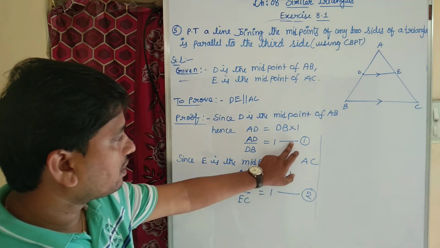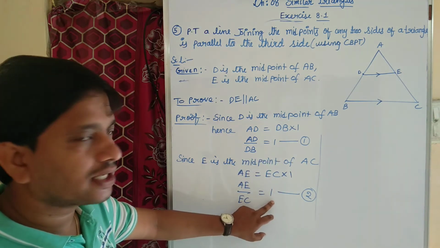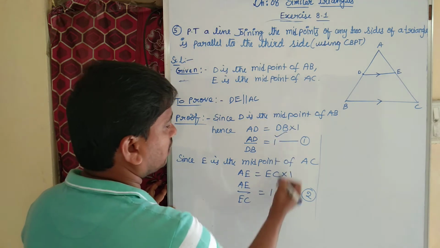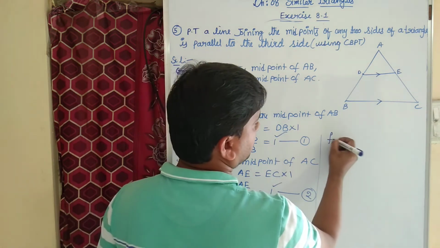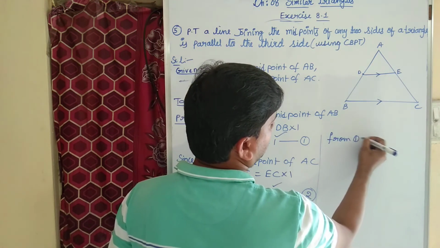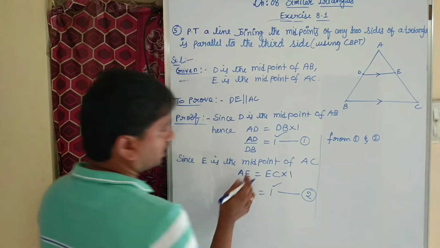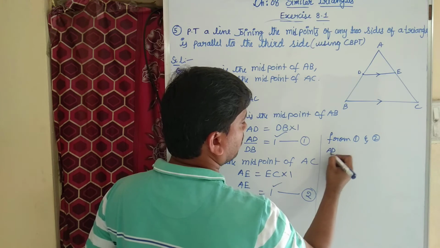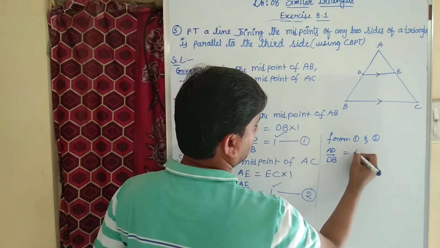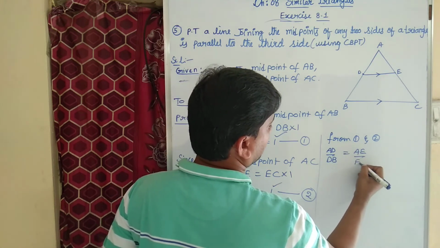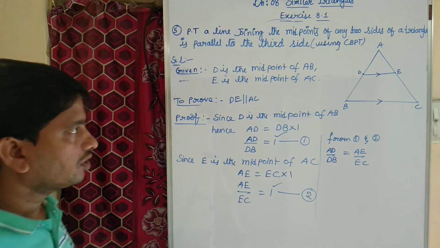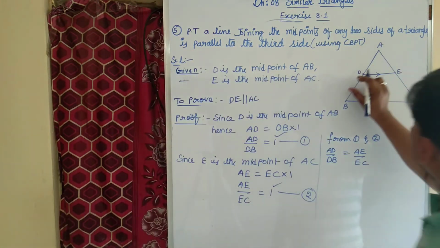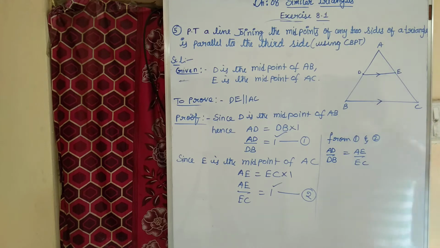See, from equation number 1 and equation number 2, right hand sides are equal. Here also right hand side 1, here also right hand side 1. So I can say that from 1 and 2, if right hand sides are equal, I can equate left hand sides. AD by DB equal to AE by EC. What is CBPT?